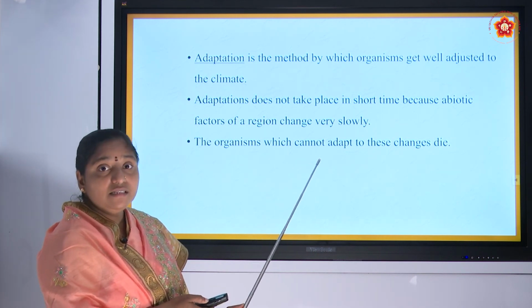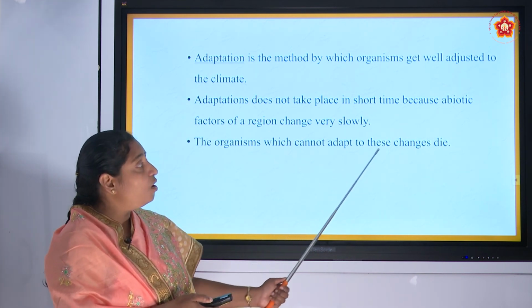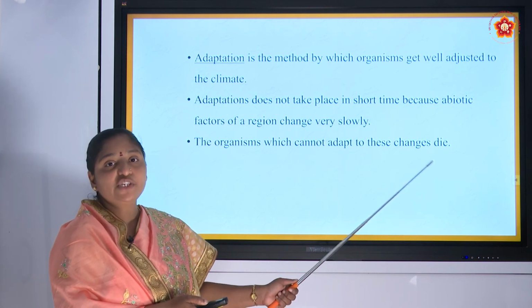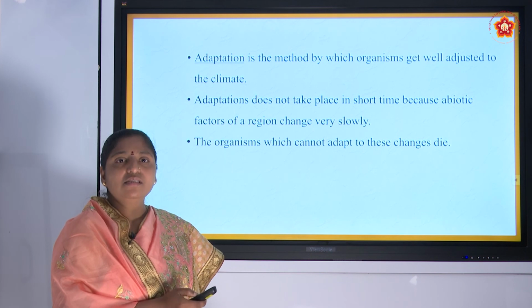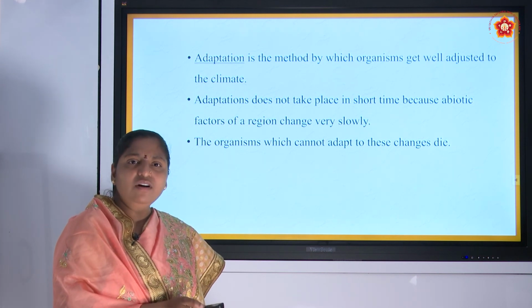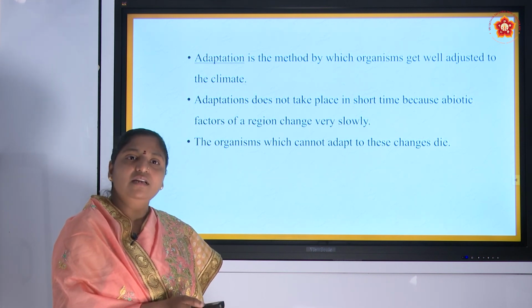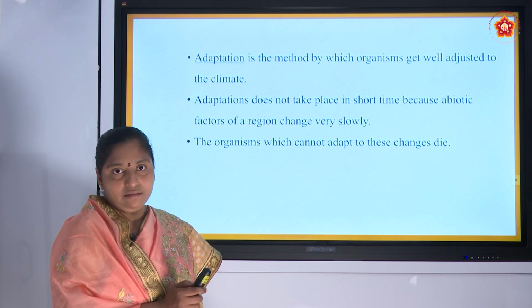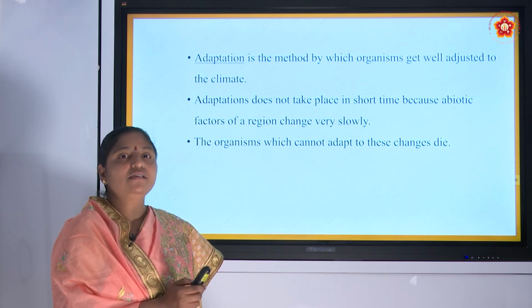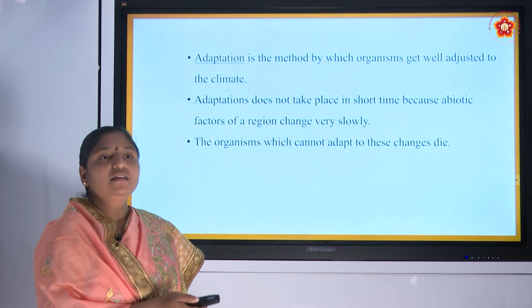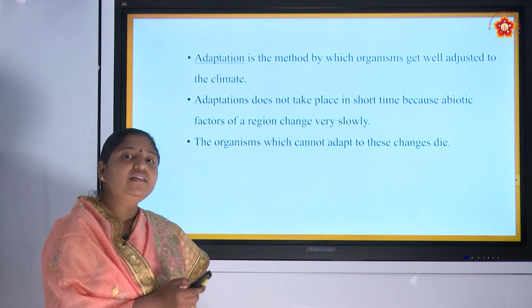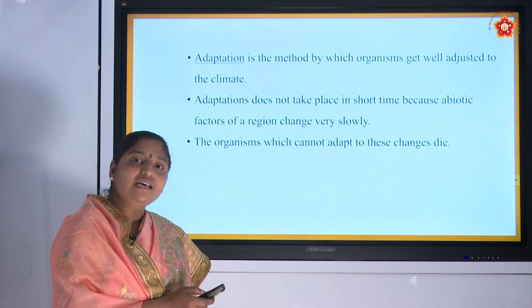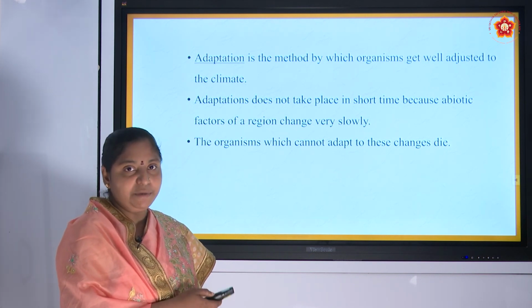The organisms which cannot adapt to these changes will definitely die, because if a fish is not adapted to live in water, definitely it will die. There is no chance to live. That is, the organisms will develop certain features to survive in that environment.